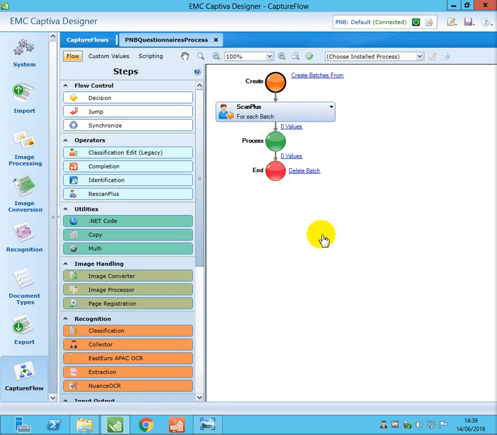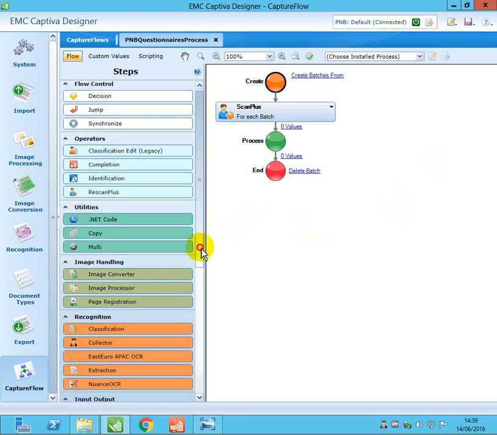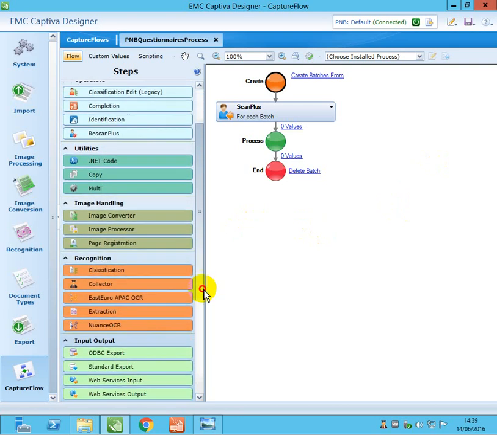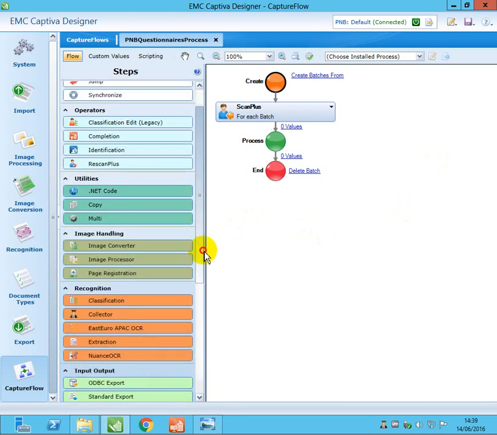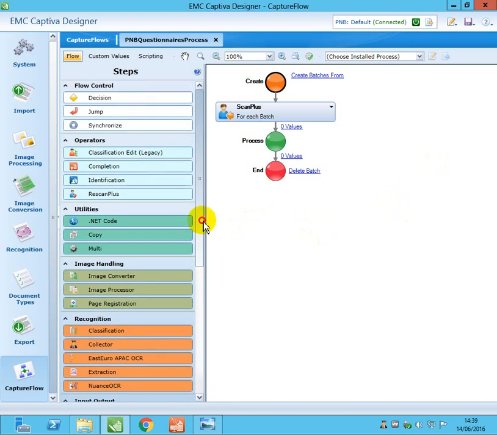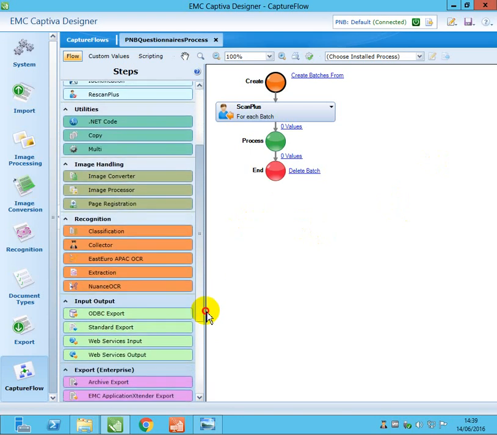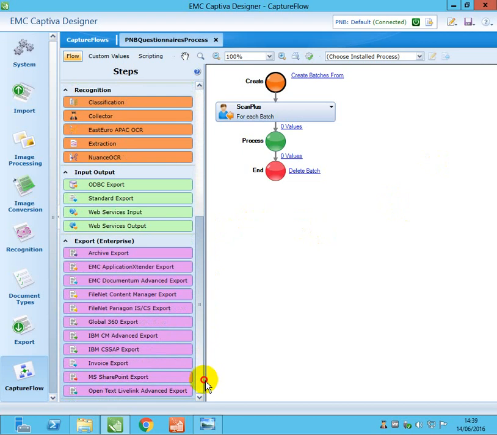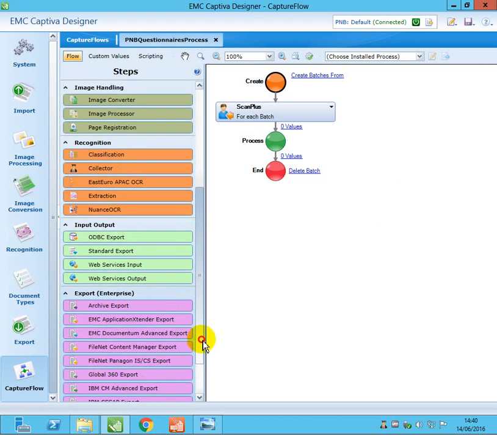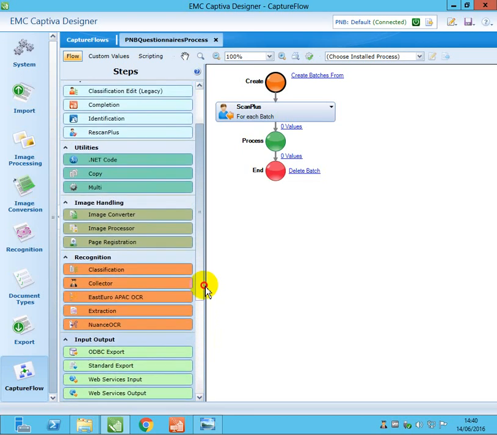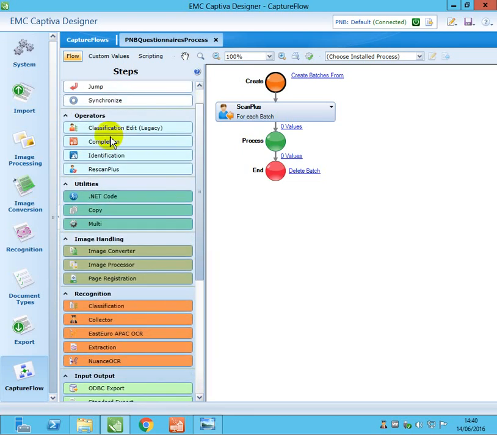Okay, now we will add the completion module, or the desktop module. I'm going to add this completion module under the process tab, between the process and end.